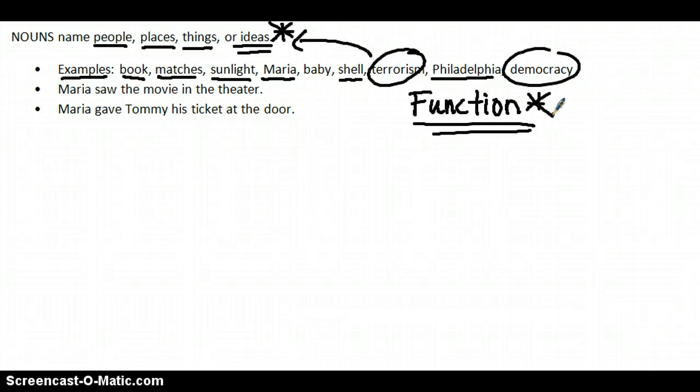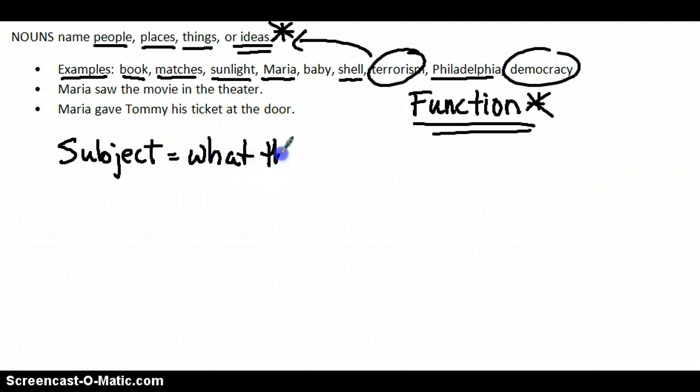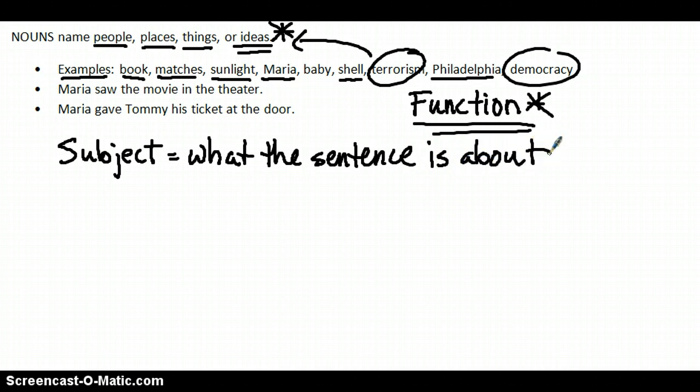Every sentence at its core level has to have 2 ingredients. A subject, that's what the sentence is about, and a predicate, that answers the question, what about that subject? So the first thing I want us to know about nouns is that they function a lot of times as subjects, okay?